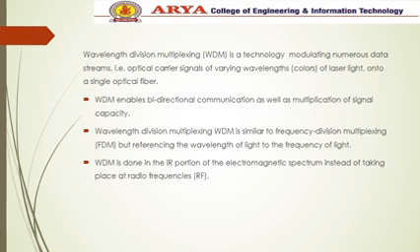In wavelength division multiplexing, the various data streams, which are optical carrier signals of different wavelengths of light, are combined into a single optical fiber. The WDM enables bidirectional communication. The WDM is similar to frequency division multiplexing, because we know that frequency is the reciprocal of wavelength. But in the WDM technique, the infrared light portion is divided, whereas in frequency division multiplexing, we divide the radio frequency portion.